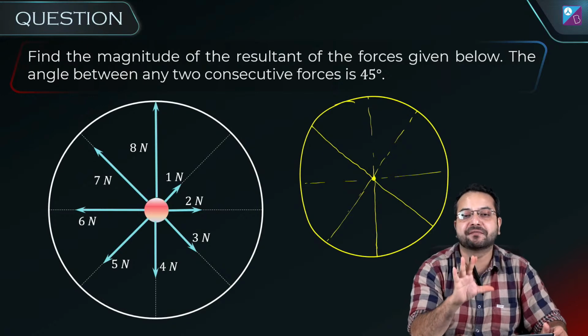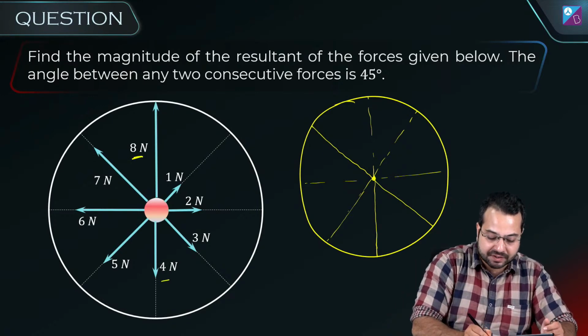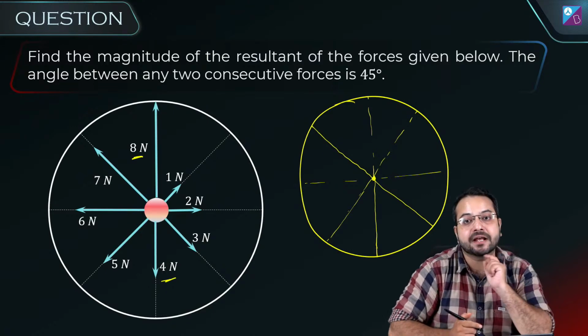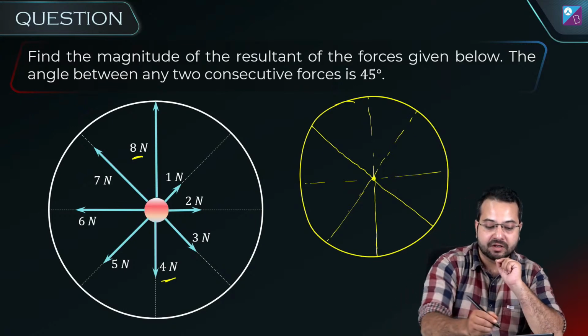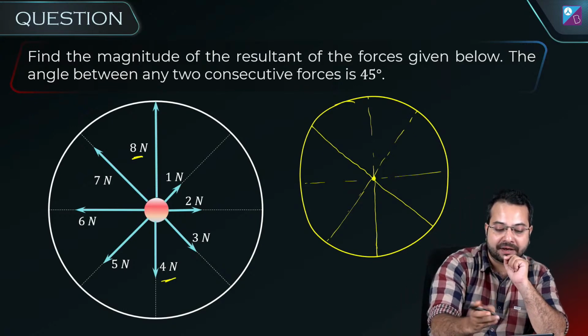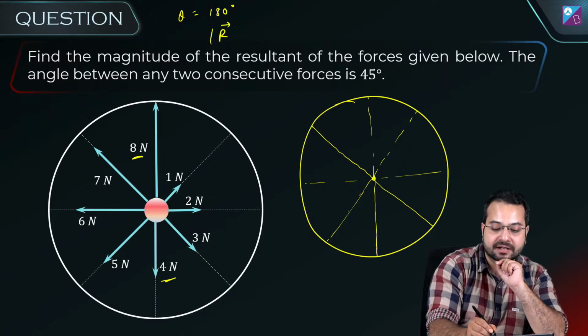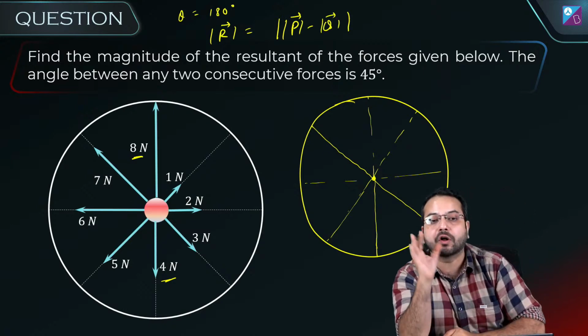Don't worry, we are going to simplify it. First of all, what do you see? This is 8 Newton, this is 4 Newton. They are pointing in the opposite directions, which means they are anti-parallel. Do you remember? If the angle between the vectors is 180 degree, then the magnitude of the resultant is magnitude of P minus magnitude of Q. Do you recall this?